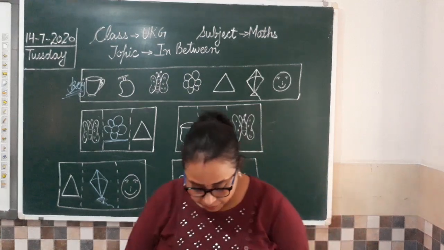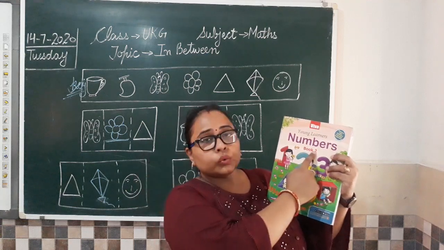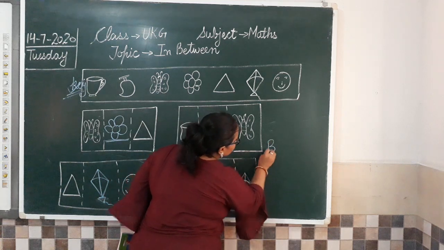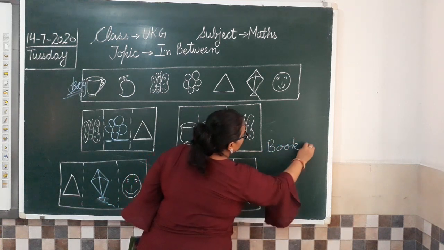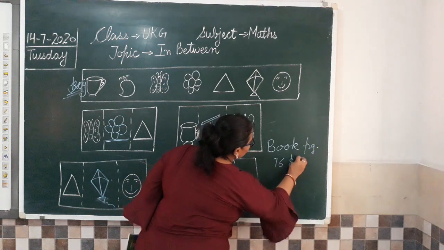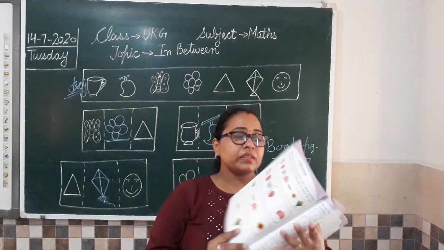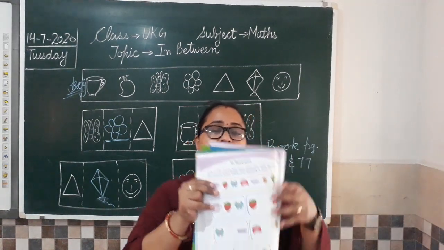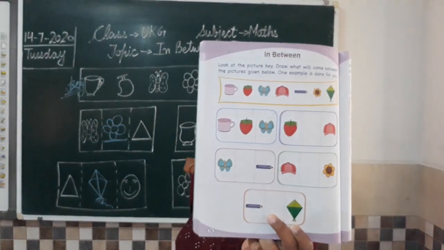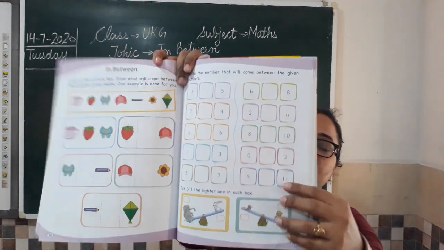Now something I have similar in your book also, so just open your numbers book too, all of you, on page number 76. So I am writing it here, book page number 76 and one more page number is 77. तो अब when you will open this book on page number 76 आपको मिलेगा same pictures वाला book. Just as we have done here on board, आपको इसी तरह से pictures का work मिलेगा, and on 77 you will find what comes between with numbers.